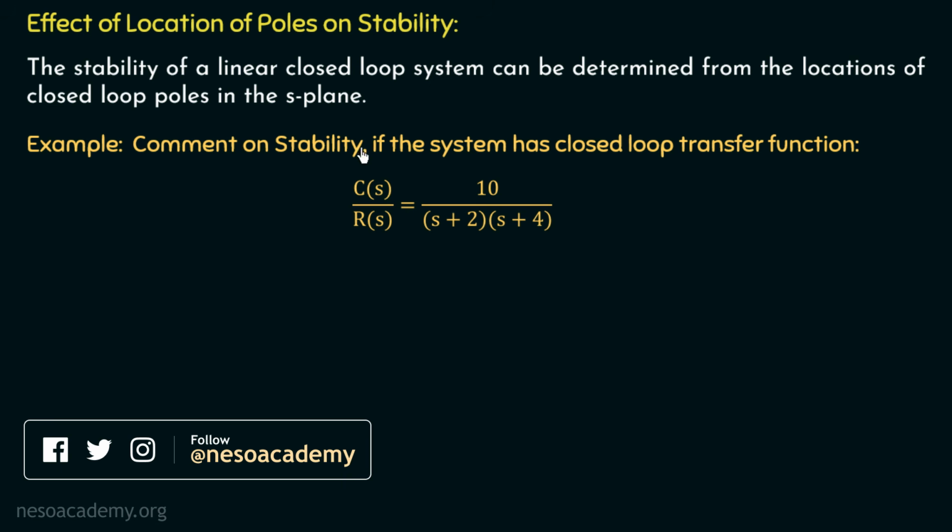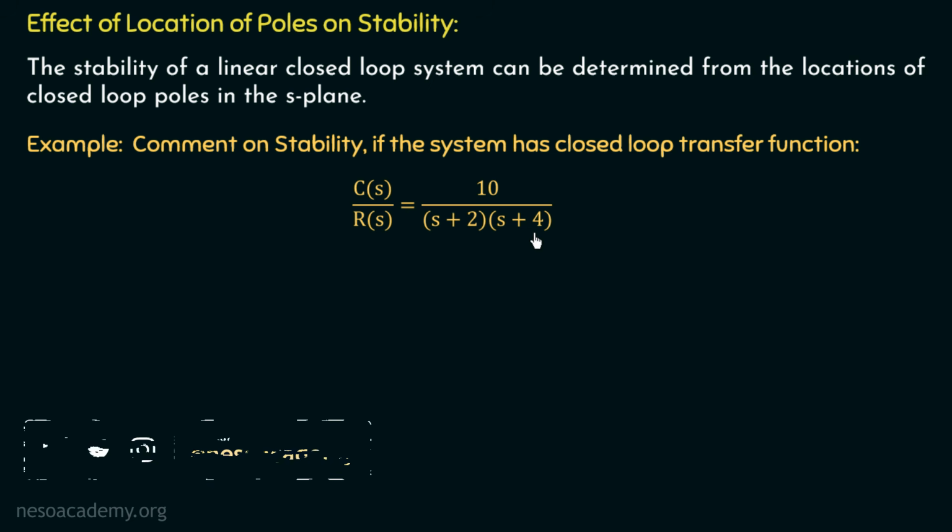Comment on stability if the system has closed loop transfer function C(s) over R(s) equal to 10 over (s plus 2) multiplied with (s plus 4). Now we know that the denominator of the closed loop transfer function determines the location of poles. And we can see that there are 2 poles present in this system. The first one is present at s equal to minus 2 and the second one is present at s equal to minus 4. Now by using this fact, let us try to comment on the stability of this system. So moving on to the solution.